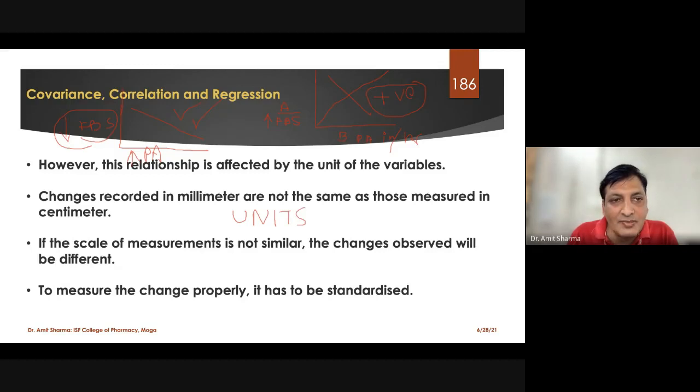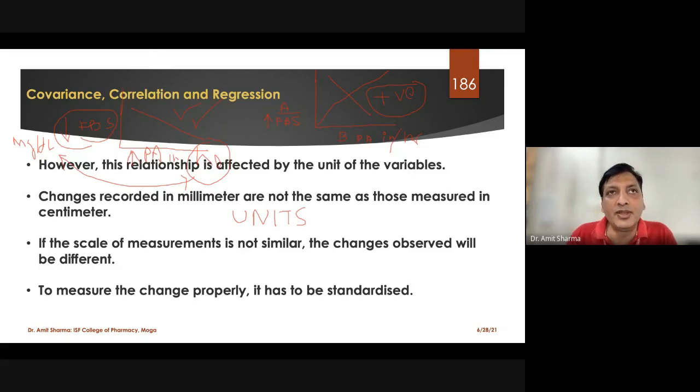Now you can see fasting blood sugar unit is mg per deciliter, and unit of physical activity is given in hours, that is time. So both are different. So whenever we are applying any test for correlation, test for regression analysis, either for the logistic or for the linear, we have to standardize the units. What it means is the unit of both the variables, either A or B, should be same.